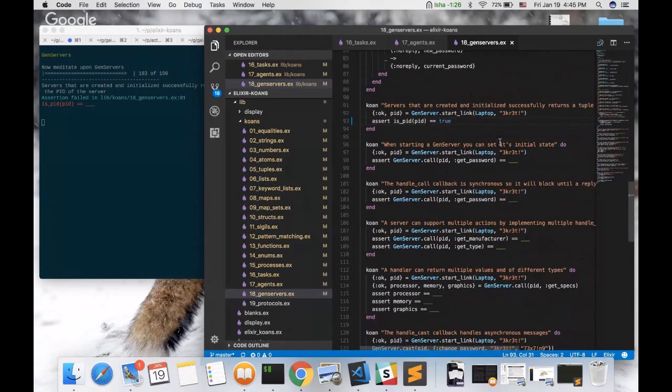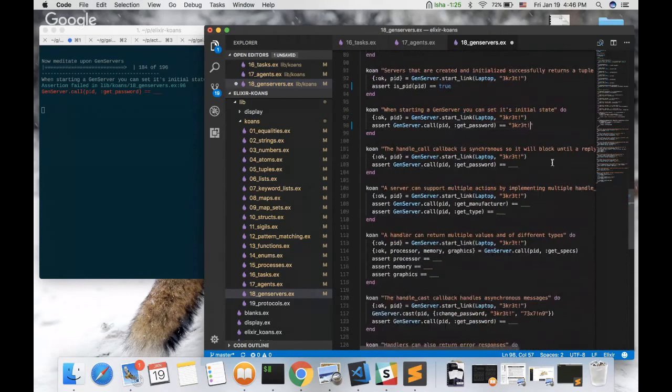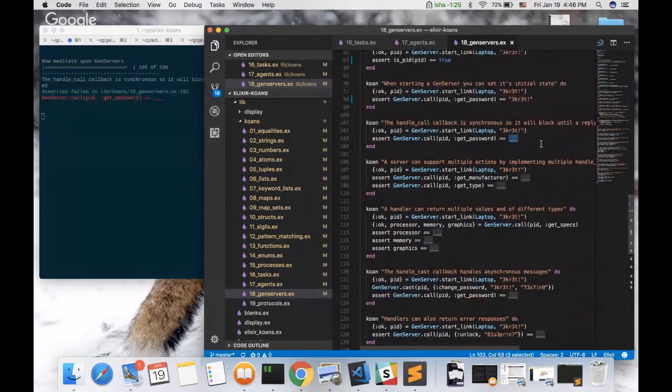When starting an agent server, you can set its initial state. This is by giving it a state here. So get password will get us the state, which is 3 or 3D. Great. And the handle callback is synchronous, so it will block until a reply is received. So call get password is synchronous, and will just give us again. Great.